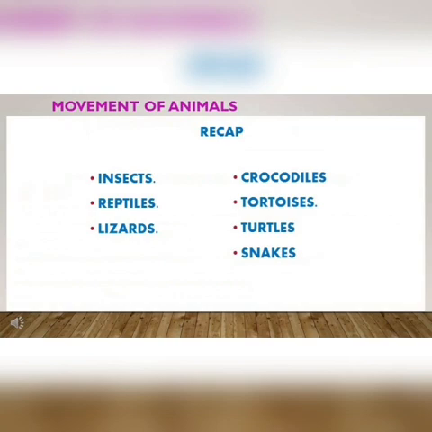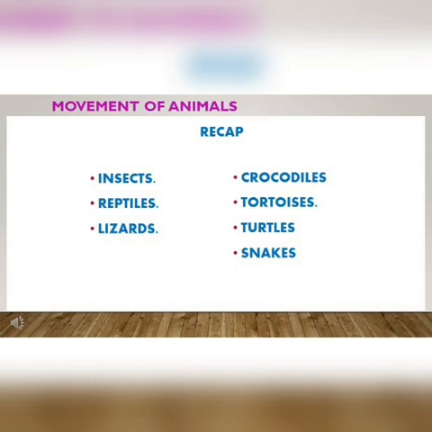Let us recall what we learned today. Body parts for movement in animals. Insects. Insects have legs for their movements. Insects such as bedbugs and lice have jointed legs and a pair of claws at the end of the legs. Such insects do not have wings. Some insects have 2 pairs of wings. Some insects have only 1 pair of wing.